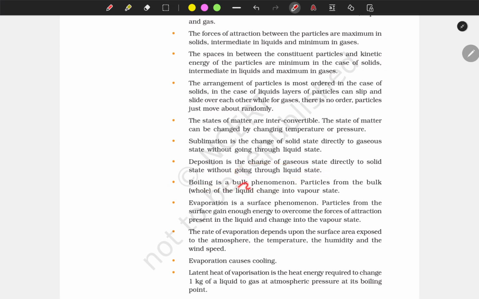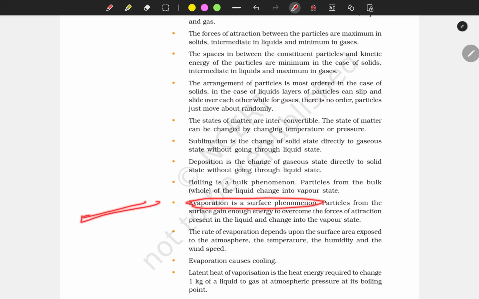Boiling is a bulk phenomenon. Particles from the bulk of the liquid change into the vapor state. This is boiling. And evaporation is a surface phenomenon. See, boiling is a bulk phenomenon. Suppose something is boiled and everything is boiling; that means the whole content of the liquid is vaporizing. And evaporation is only a surface phenomenon.